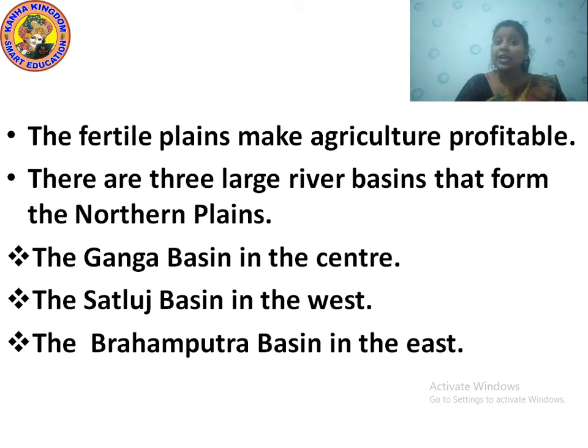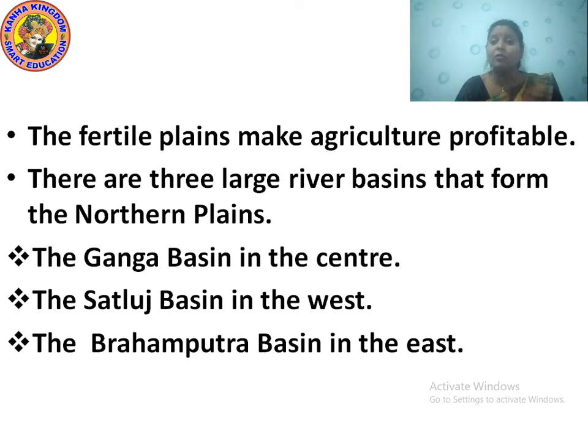These plains are extremely fertile and very well drained due to perennial rivers, which originate in the Himalayas and slope down.